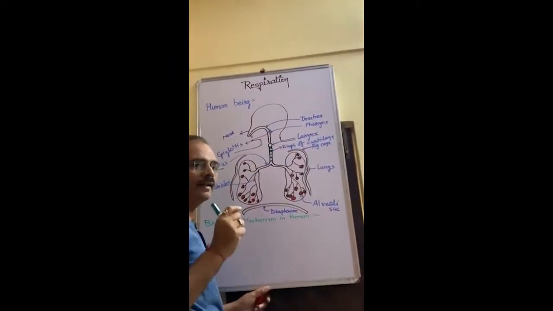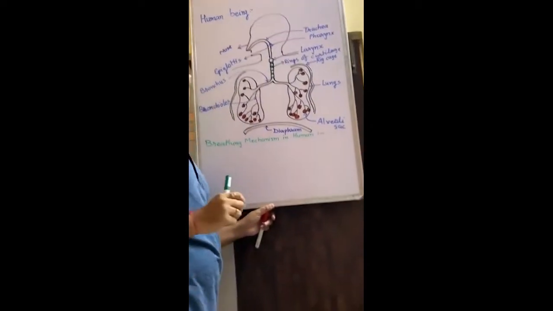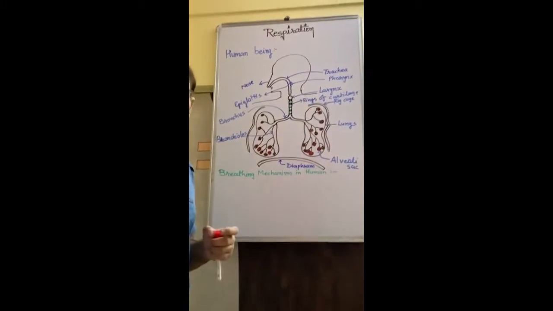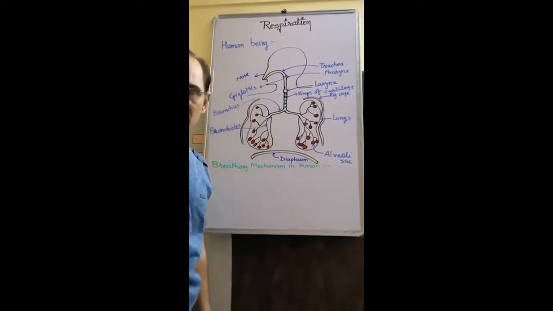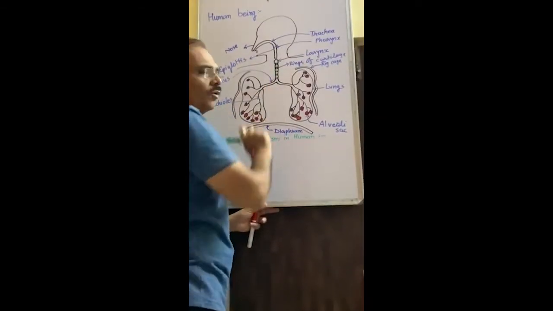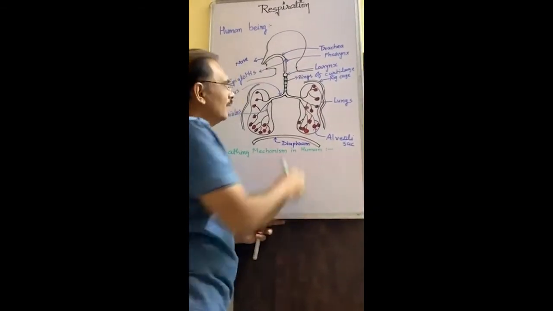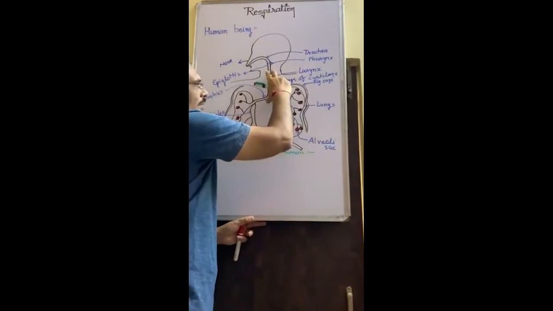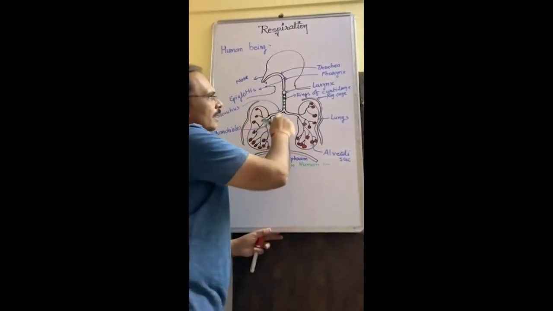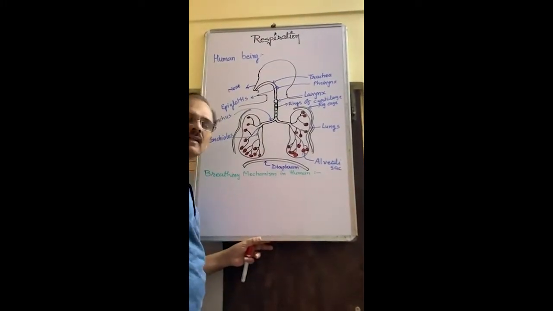So the rings prevent the bronchus from collapsing. Suppose there is no air in the bronchus and the trachea, and there are no rings of cartilage, then the trachea and bronchus collapse. So to avoid this collapsing, there are rings of cartilage.